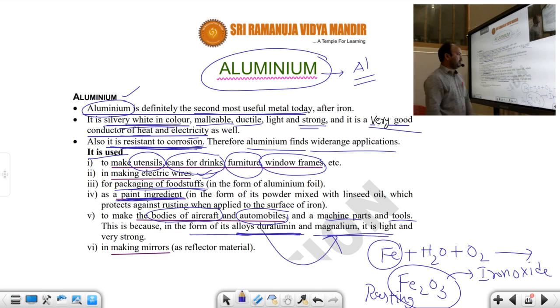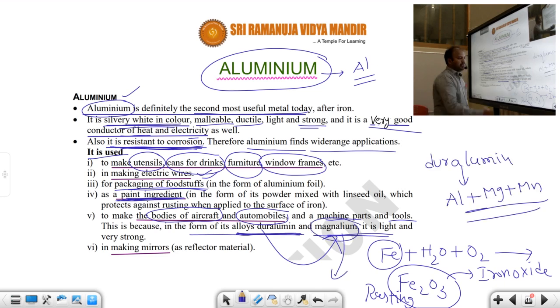So in alloy formation, take Duralumin. It is an alloy. In this alloy, what will be there? Aluminum will be there, and magnesium will be there. Manganese will be there in this Duralumin. And if you take magnalium, aluminum and magnesium will be present in it.